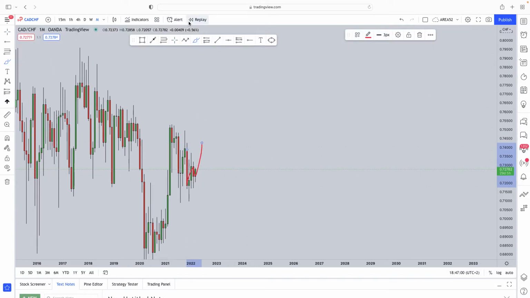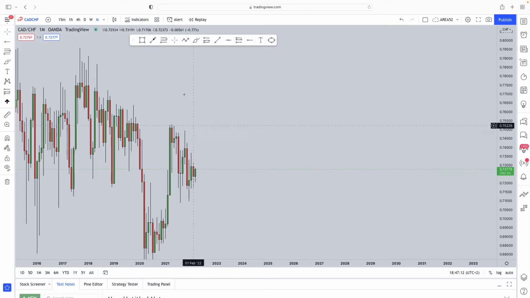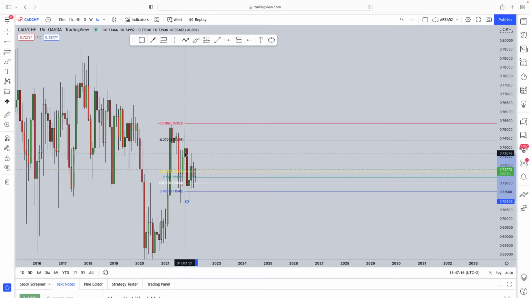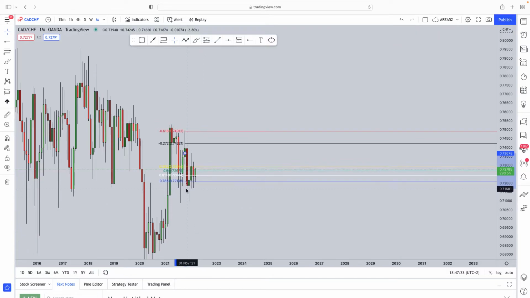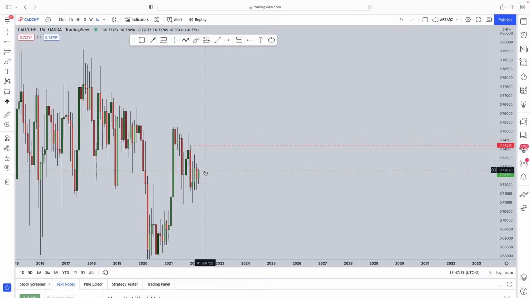Now, if we talk about the market structure that we have over here, we can firstly see how the market had printed this inverted head and shoulders. The market had also given us this impulse correction, and we can definitely expect the continuation to the downside. Taking our Fibonacci from the low to the high, you can see how the market tested and rejected the 61.8, aka the golden ratio. Now, if we readjust the fib slightly, we can see how we get a minus 27, which is a take profit level, lining up perfectly with that previous level of resistance.